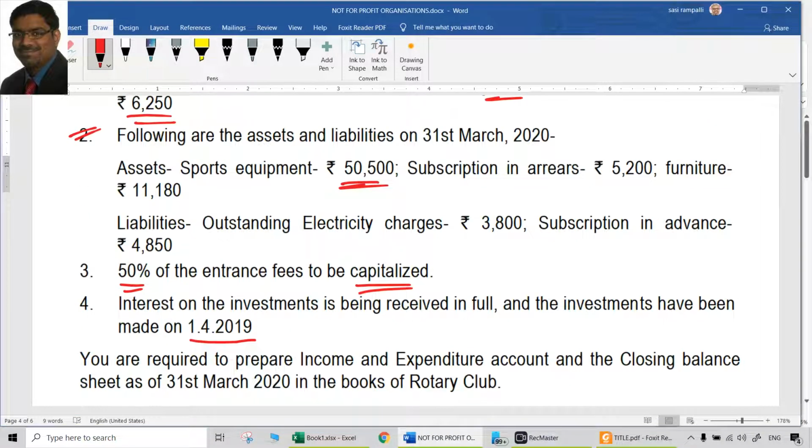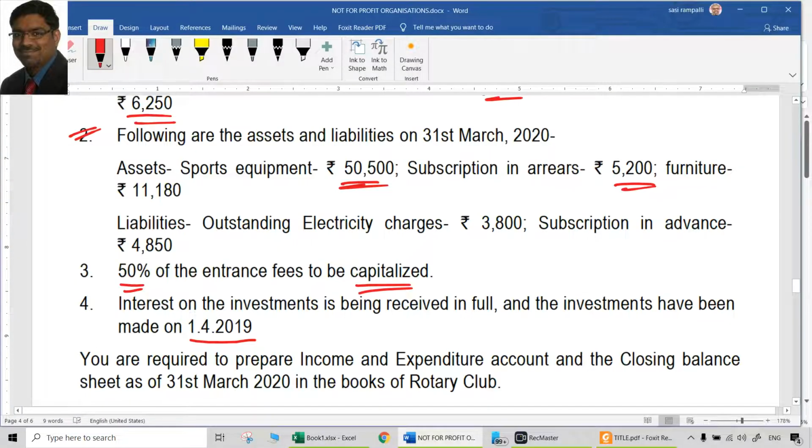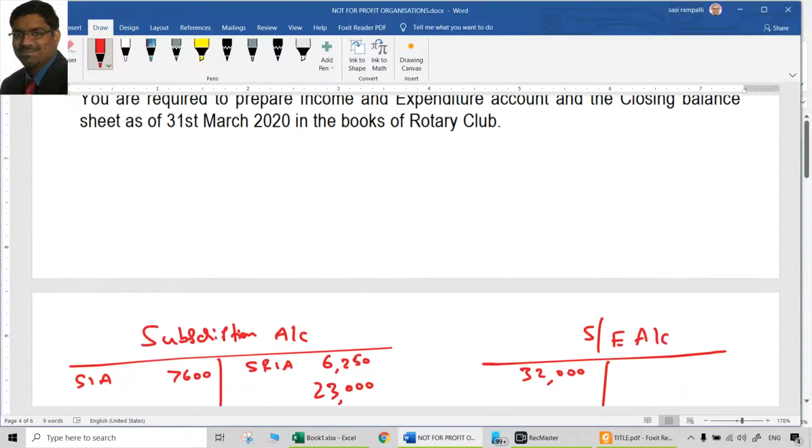Same with subscription arrears. Always deal the balance sheet item first. That is easy. Subscriptions in arrears means they are supposed to be still received. Means they are assets. Assets when? Assets at the end of the year. So closing balance sheet, subscriptions in arrears, amount is 5,200. So this is the debit aspect already. When it is already debit aspect, all that we need to do is a credit aspect.